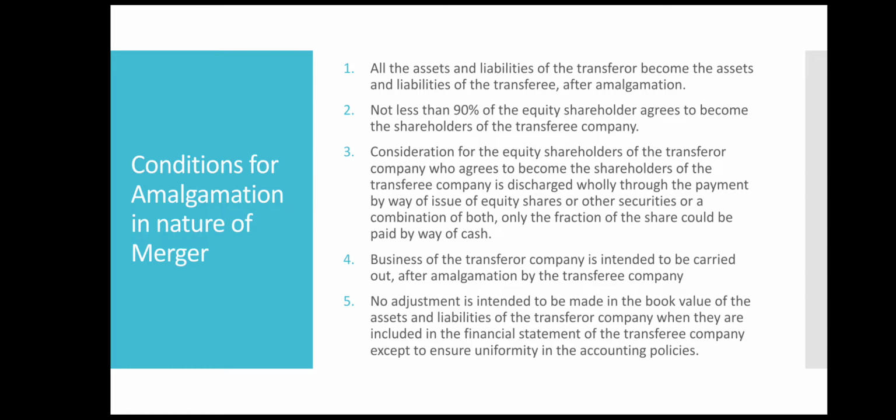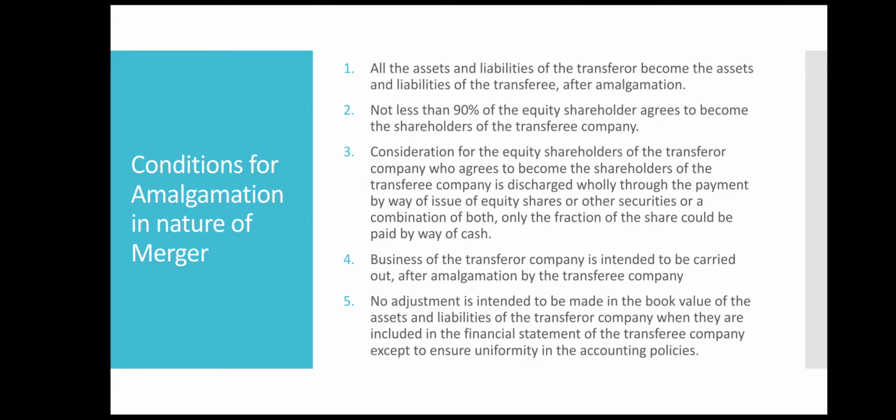Otherwise you have to issue equity shares only. That is the third condition. Now the fourth important condition: the business of the transferor company, that is the selling company, is intended to be carried out after amalgamation by the transferee company.